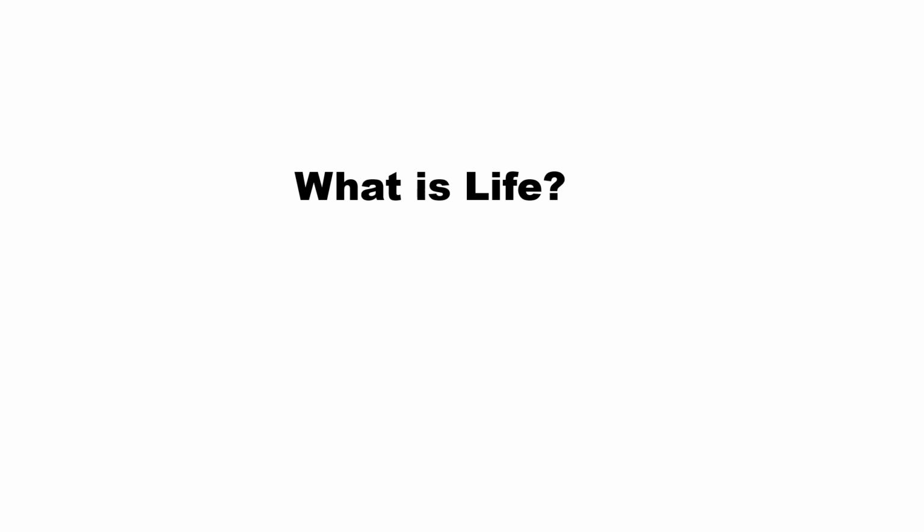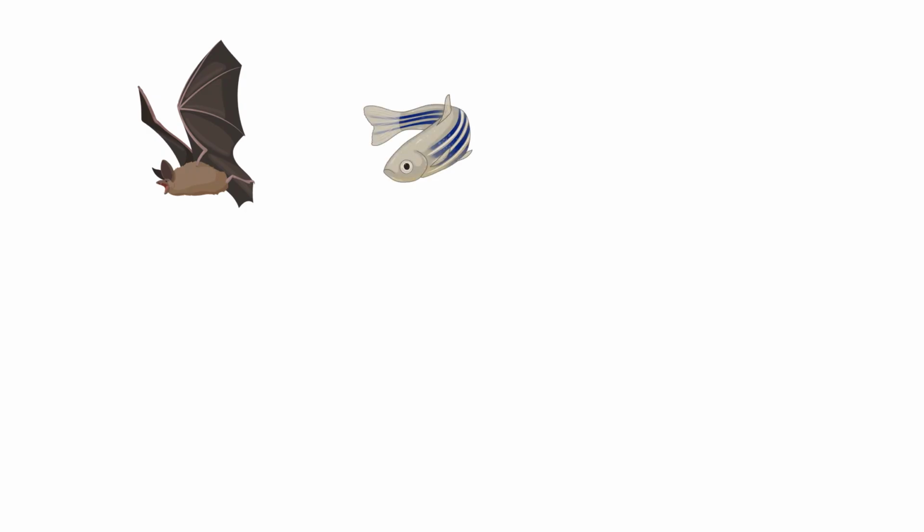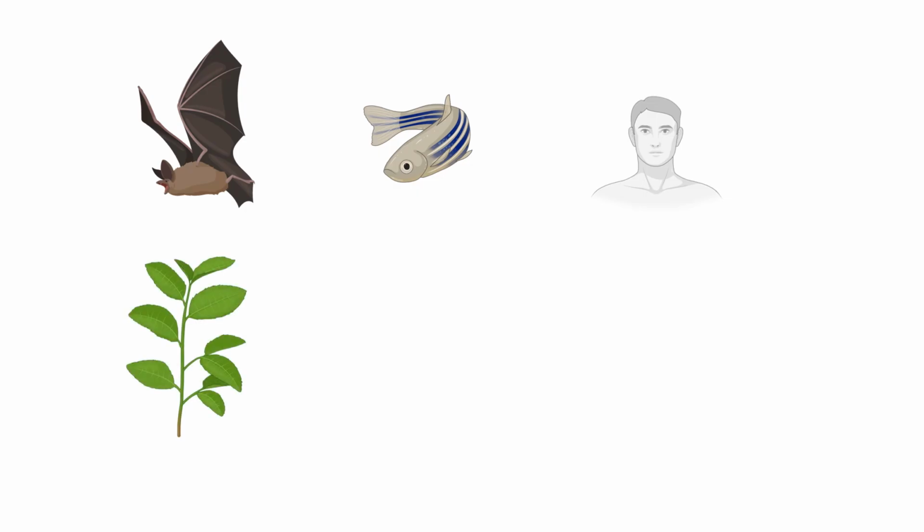What is life? Life forms have different shapes and characters. Here is a bat, a fish, and a human. Our cells are also part of our life forms. And a plant looks very different, but it's also a life form.